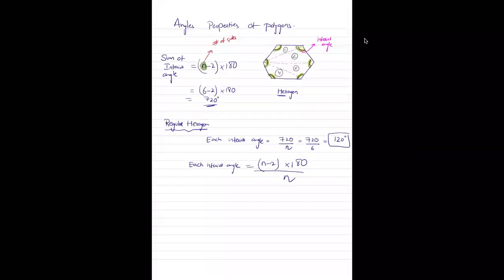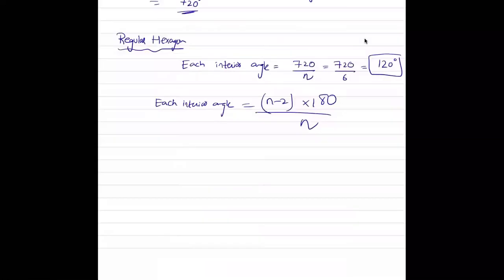Now, if you have a polygon and you are being asked to find the exterior angles, let me draw this polygon again. Where will the exterior angle be? The exterior angle, let's say, is going to be this angle, this angle, this. These are the exterior angles of this polygon.